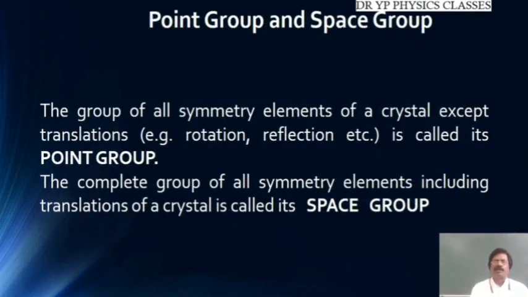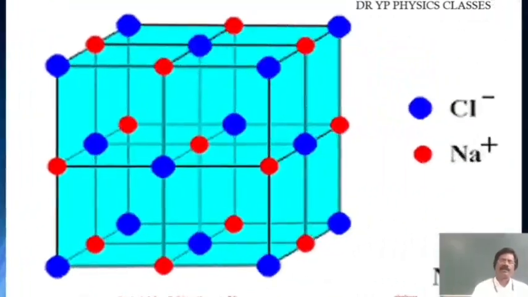Point group: what is meant by point group and what is meant by space group? Point group means a group of all symmetry elements of a crystal except the translational, such as rotation, reflection, etc. This is called point group symmetry. The complete group of all symmetry elements including translation of a crystal is called a space group. If I exclude the translational symmetry, it is called point group. If we include the translation also, then it is called space group symmetry.